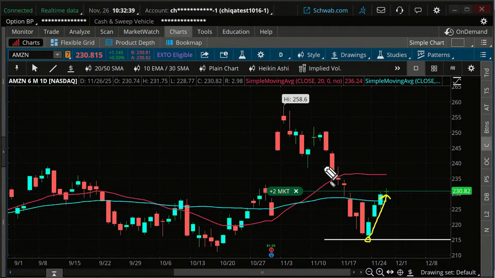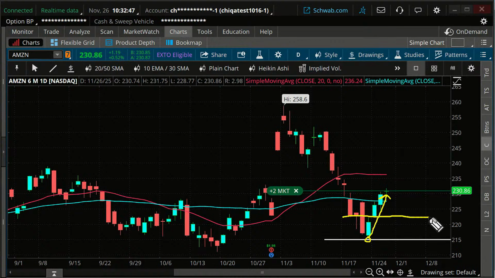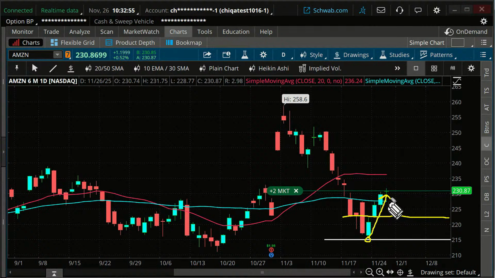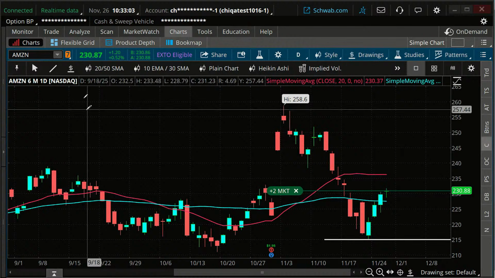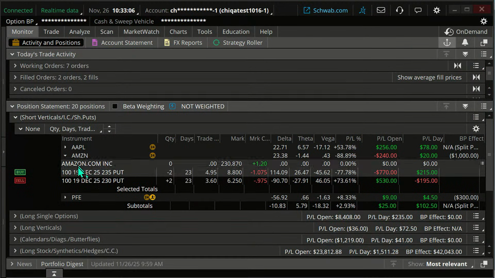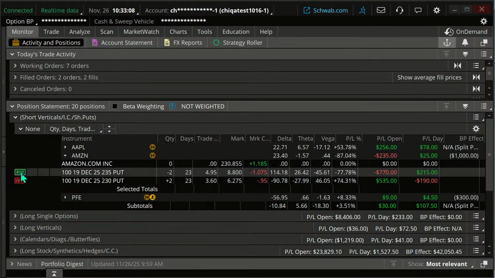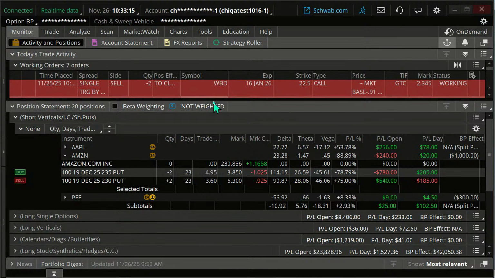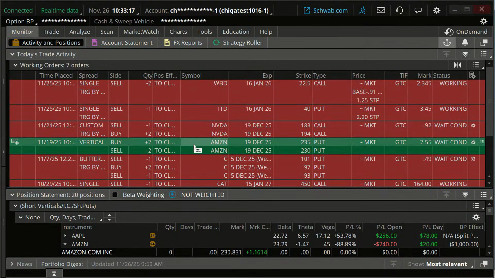Now, at this point, we could say, well, it did that. Maybe I want to put my stop a little tighter. I'm going to go to where our recent bounces were, which is around 222 or so. And maybe move my stop up a little bit on that, if I'm going to stick with this. Right now, it seems to have some upward momentum. So I'm going to stick with this, but I'm going to move that stop up to about 222, just to try, and if it does reverse on us again, to get us out and limit the losses here.